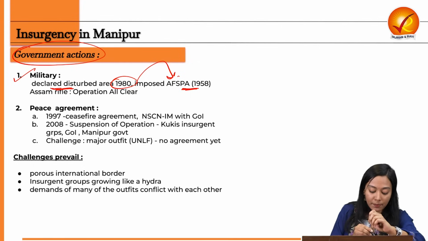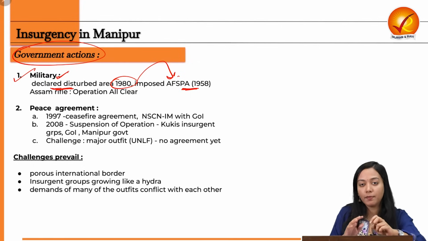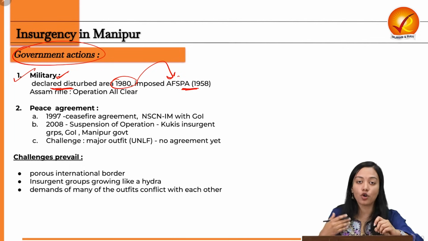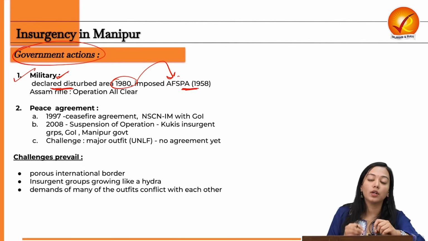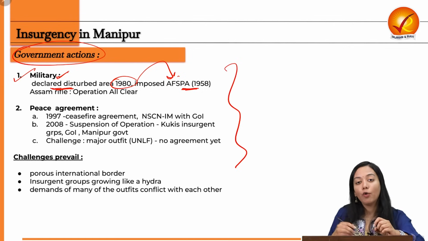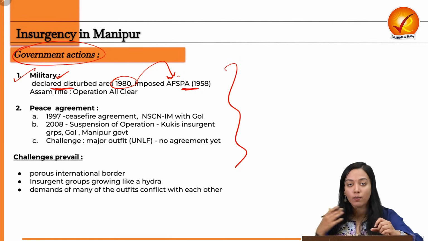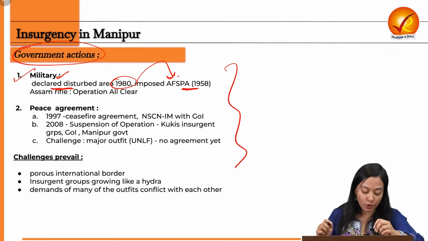This is one among the military actions that is taken by the government. It is not very appreciated of, it has not been very effective, but yes, we have to learn, we have to write it in the mains paper, because it is important for us to know how many domains government is catering to when dealing with the insurgency of Manipur.